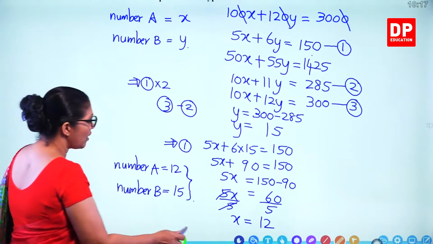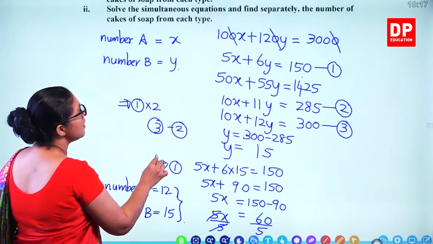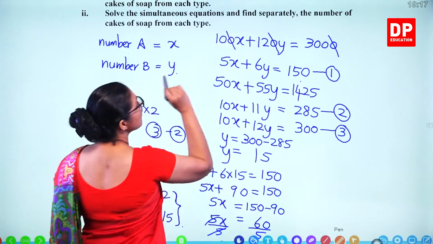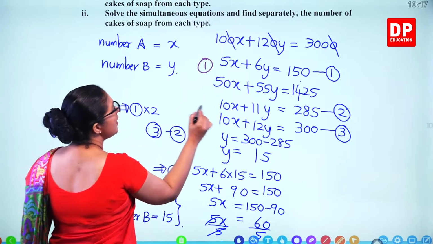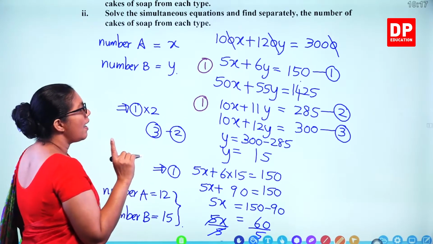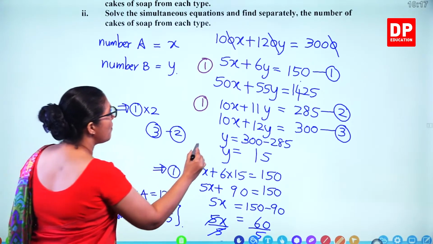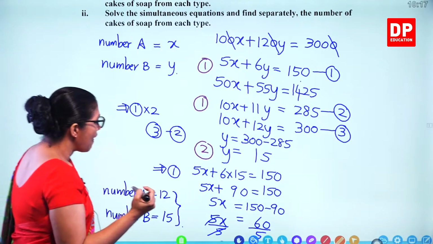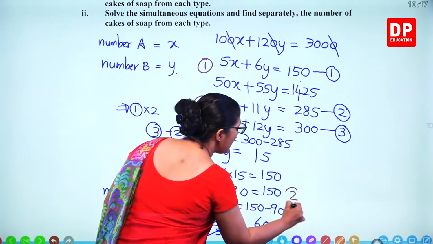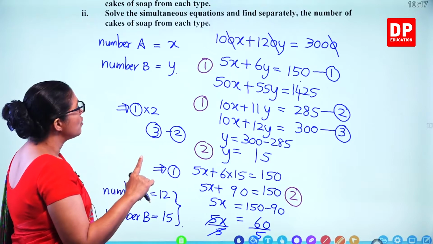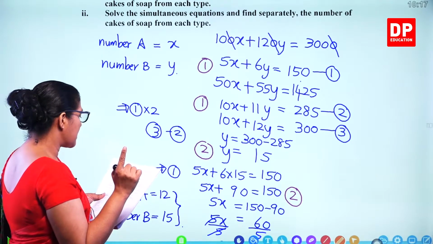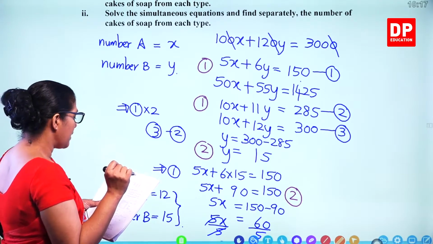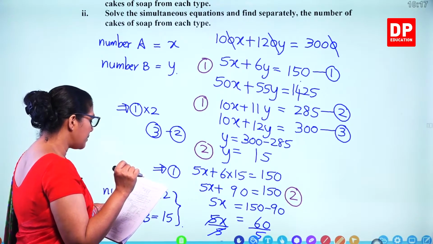So normally you get 2 marks for constructing the equations. 1 mark for the first one and 1 mark for the second. And then you get 2 marks for finding the y value and 2 marks for finding the x value. So here 2, 3, 4, 5, 6. 6 marks for that. Let's do the second part.